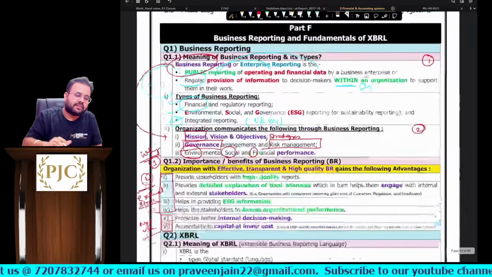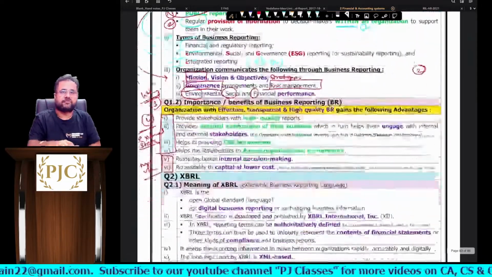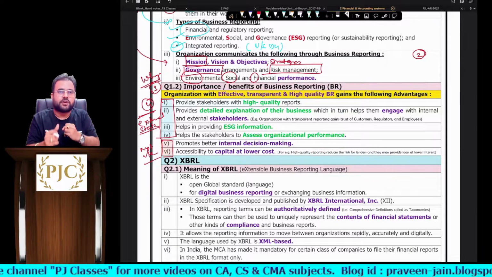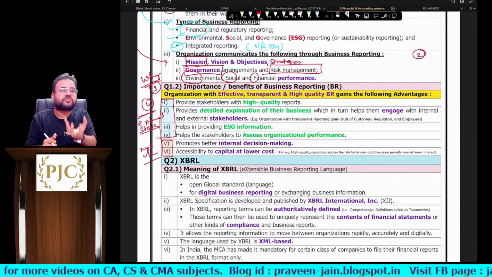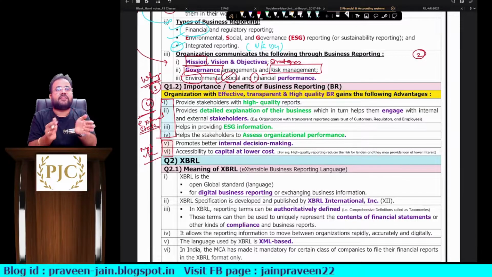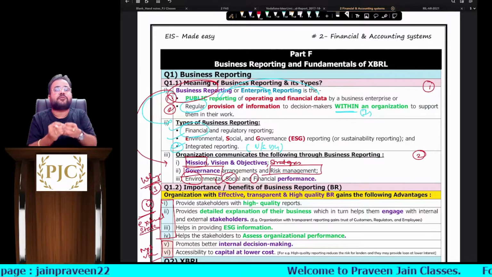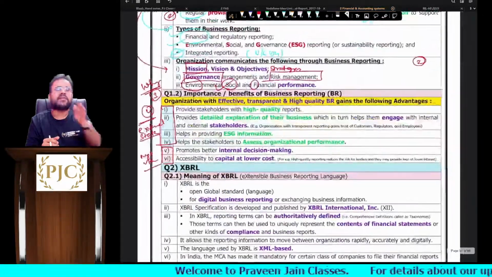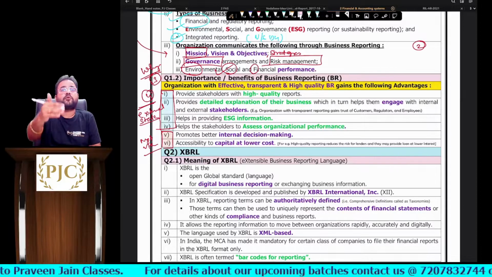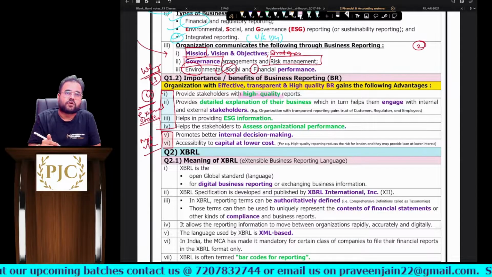Because I told you, can I say reporting will be done to two parties, sir. One is the public at large, that is stakeholders, and second is the management. So obviously when we are doing this reporting, why are we doing it, sir? Why so many reports? What is the main objective of doing this reporting, or what is the importance, or what benefit will the company get if they do this reporting, sir? Clear now? The company is giving so much information to whom, sir? Public at large and management. What benefit is the company getting, sir? First, can I say if they have a good reporting system and provide all the information, sir, then obviously customers or stakeholders are getting high quality reports or not, sir? Yes.